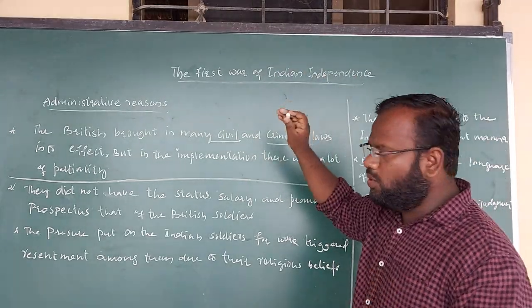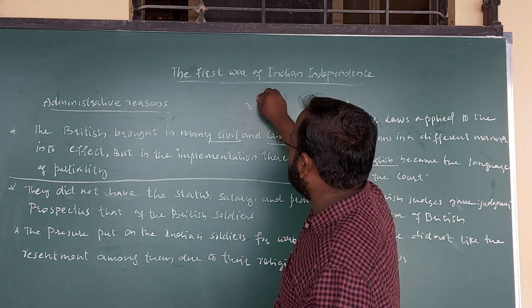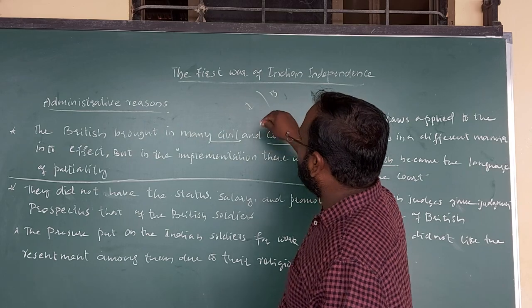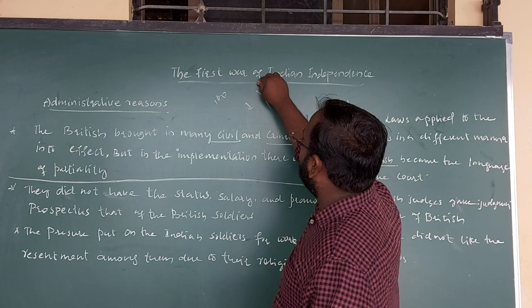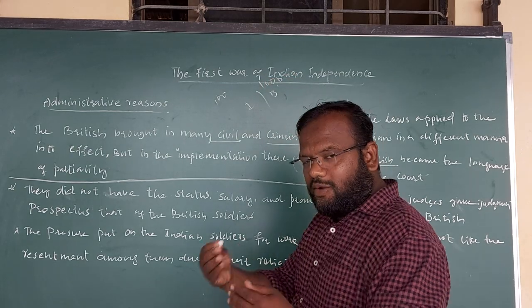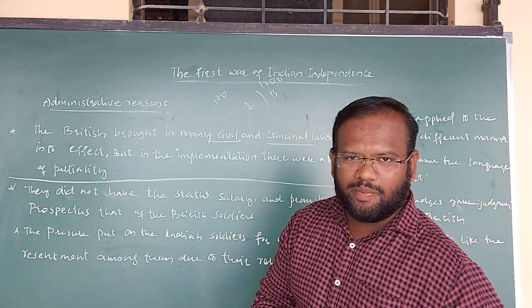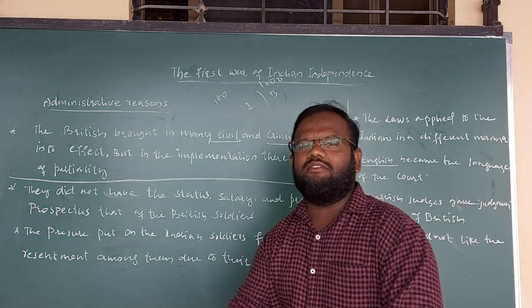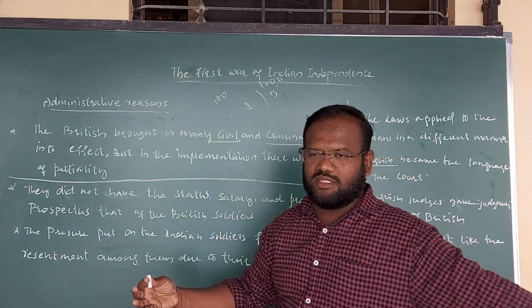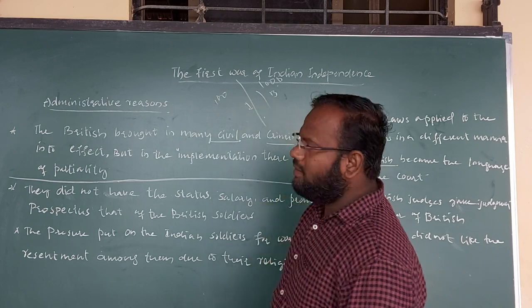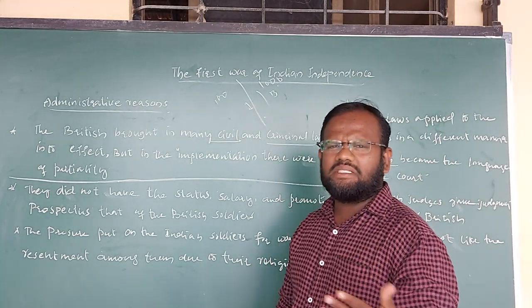Suppose the soldiers are all equal, no? There is an Indian soldier and there is a British soldier. For the Indian soldier they were giving 100 rupees, let us imagine, and for the British soldier they were giving 1000 rupees, and these 1000 rupees were from the Indian pocket only. From our own pocket they were giving us 100 rupees, and from our pocket they were giving their own people 1000 rupees. You can imagine the huge difference. Because of this reason, the Indian soldiers were getting angry against the Britishers. Salary partiality was there.